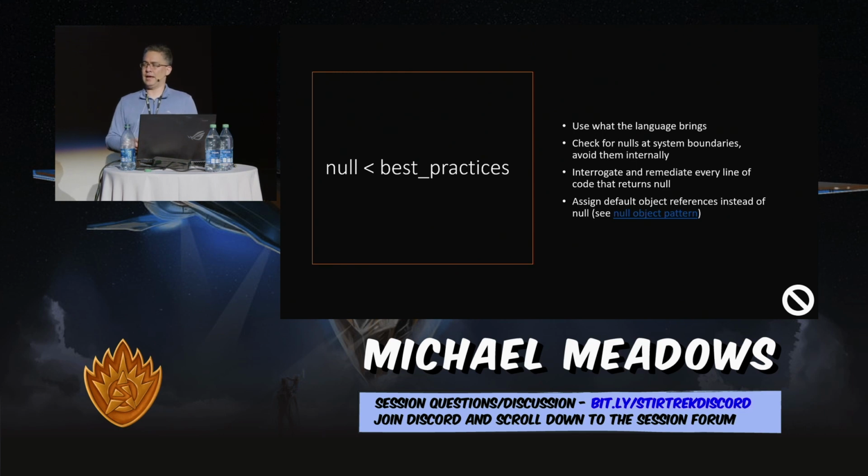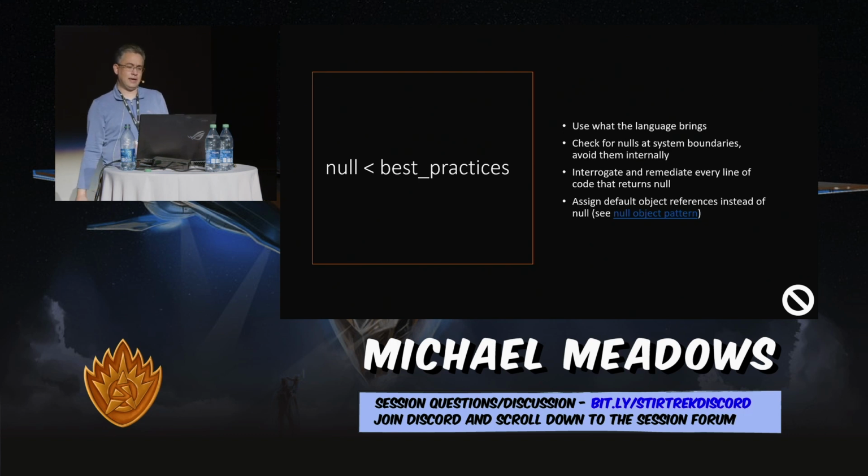And what I mean by that is when you get a message coming in, or on the other end, if you're getting something from something external, in both of those cases, you should check for null. And you should then basically unit test the rest of your code to assume that if something's not supposed to be null internal to your code, it's not. Don't write null checks in every method throughout your code. That's just too much.